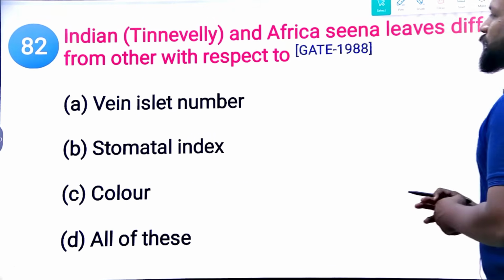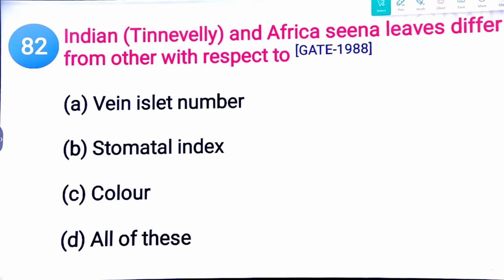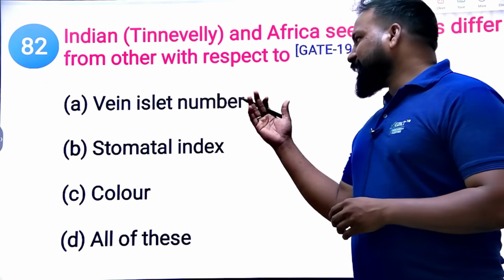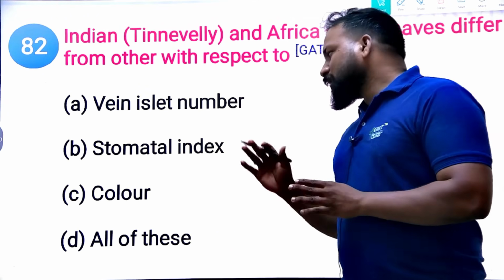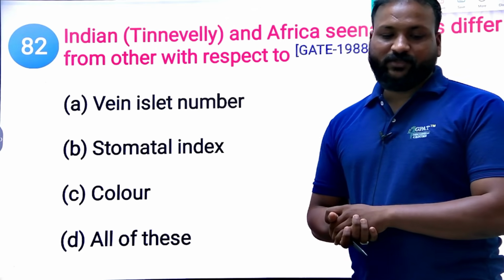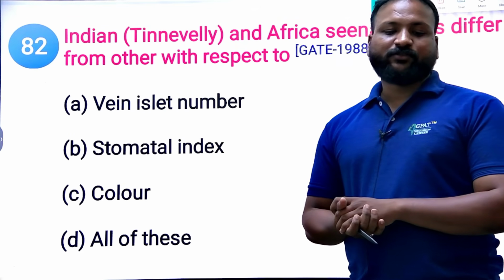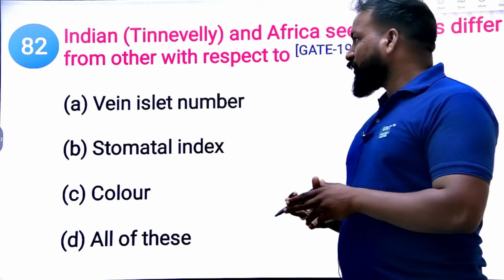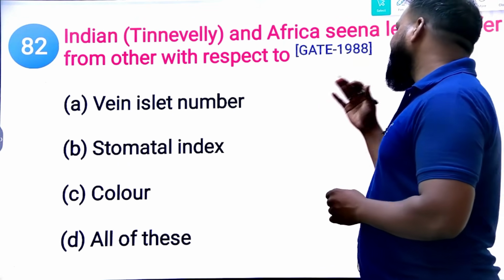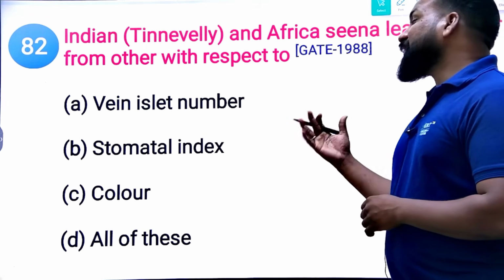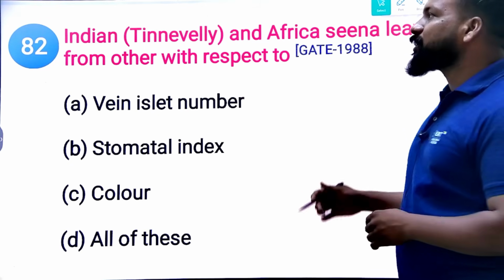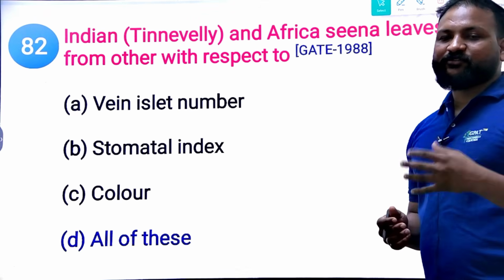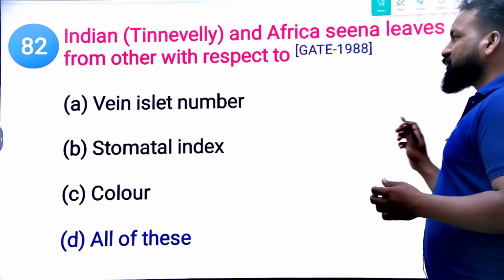Next, Indian and African senna leaves differ from each other based on which factor? Vein islet number, stomatal number, color, or all of these? This is a GATE 1988 question. What makes the difference between these two sennas? Yes, they differ in all these factors. These two are different from all of these factors, not even a single thing is common.